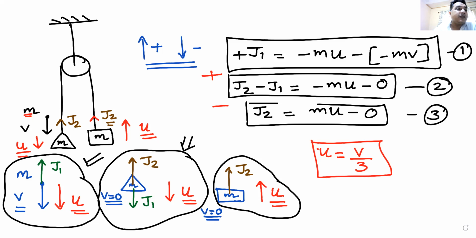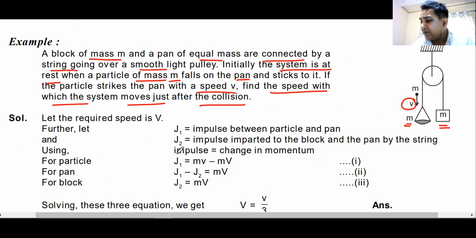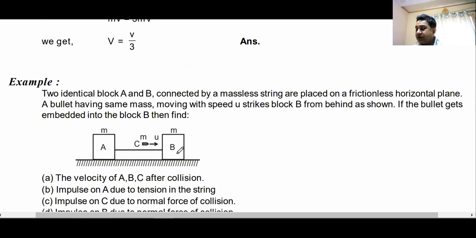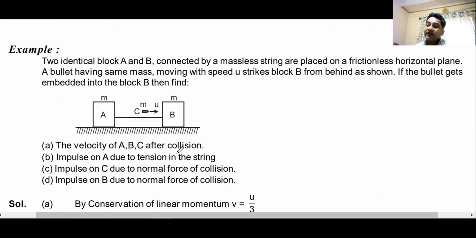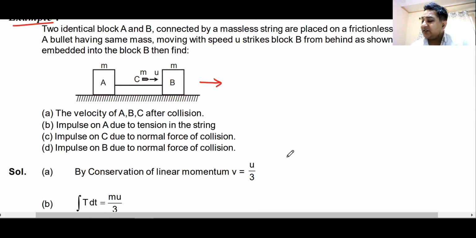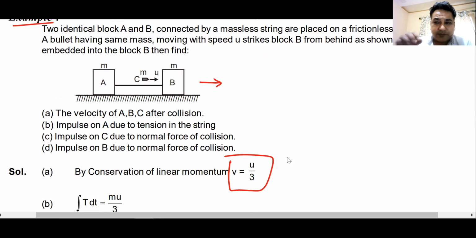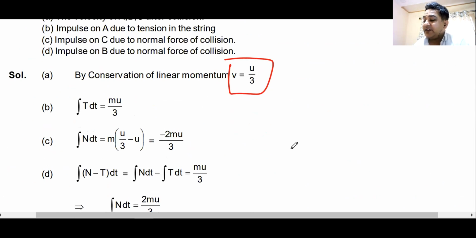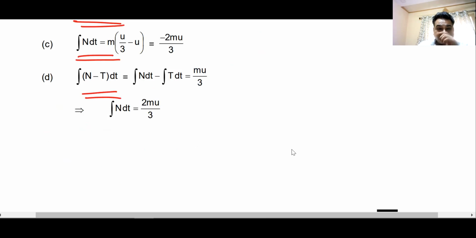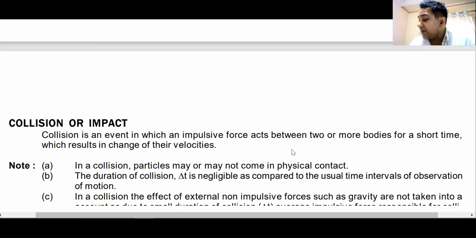Can you move forward ahead? Have you understood the concept of impulse and momentum? Let me take the thing forward. Again, this is a very simple example of a similar question, but here it is kept like this. I think you can always do it. Same question, but it is on the horizontal ground, and I think the answer is also same. The answer is same as u by 3. From there, you can find the impulse of tension, impulse of normal, and everything else. Everything else can be found out using the equation of impulse. Are we ready?